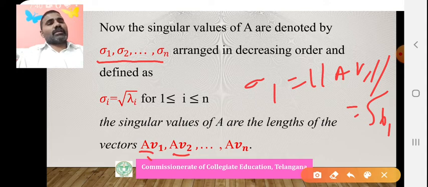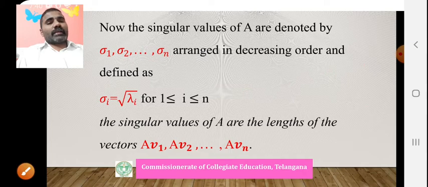Both are the same. Sigma 1 is the singular value. It is equal to the length of the vector AV1, which is equal to the square root of lambda 1. We are taking lambda 1, lambda 2, up to lambda n in decreasing order. In the respective order, we can define sigma 1, sigma 2, up to sigma n.